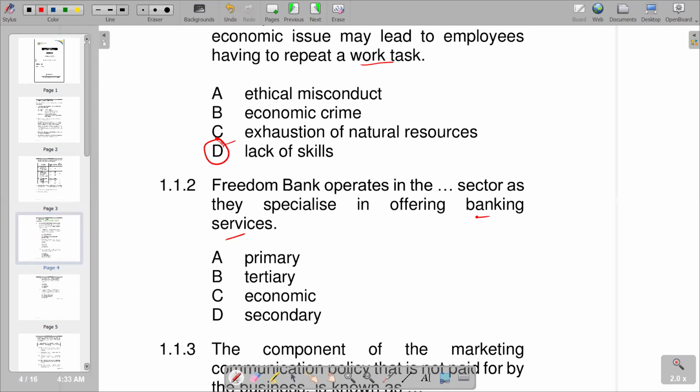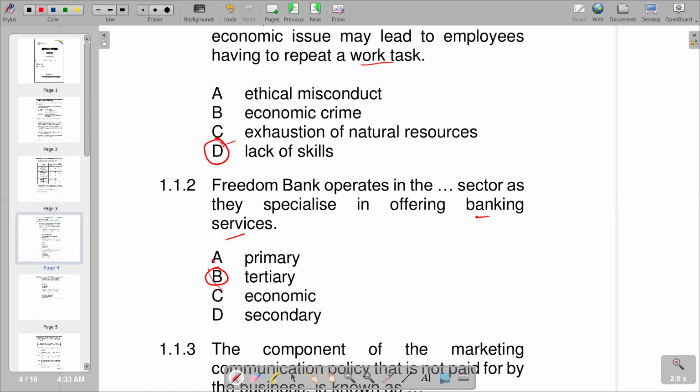So basically, the tertiary sector consists of the provision of services instead of end products. So we don't have end products, but we have services. In other words, we have the intangible under the tertiary sector. So they provide services which are intangible. So we see that tertiary is the most appropriate, which is the correct one, which is our B.